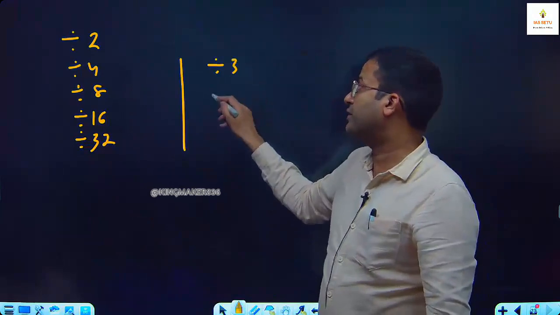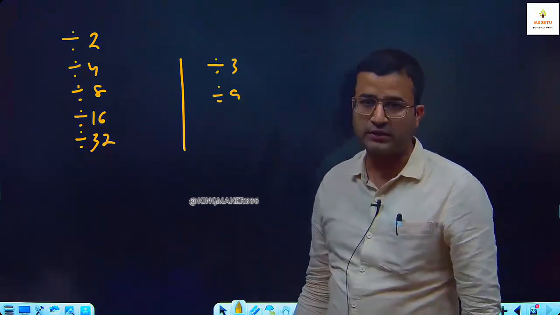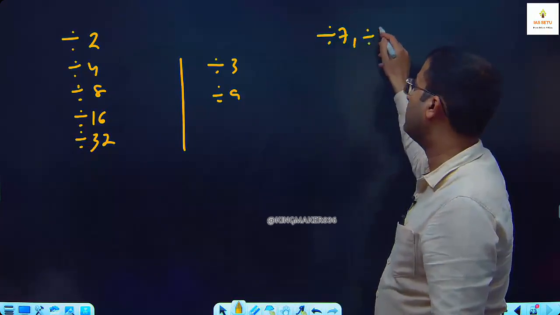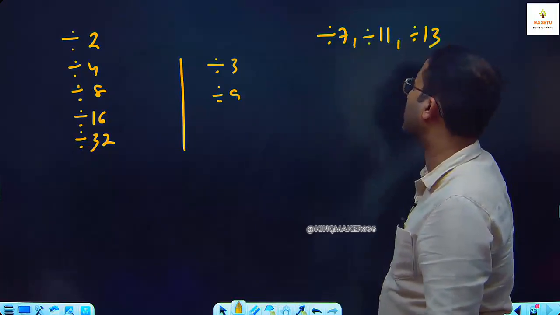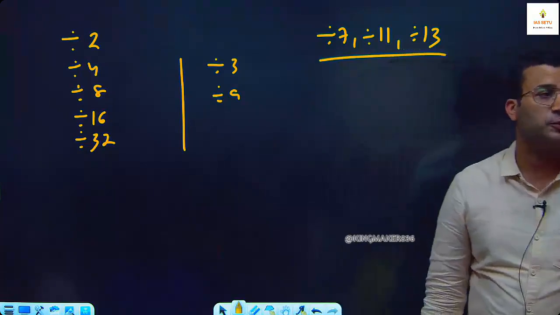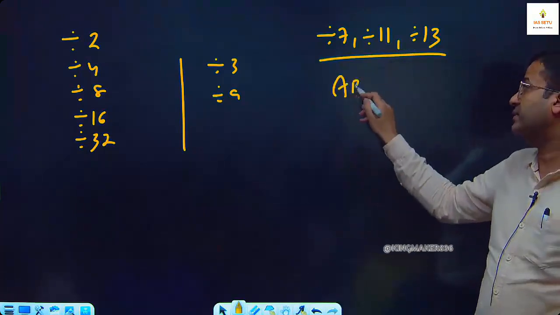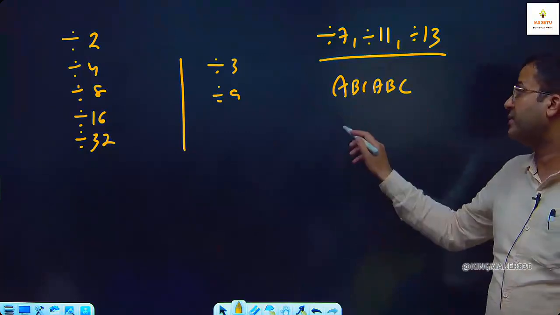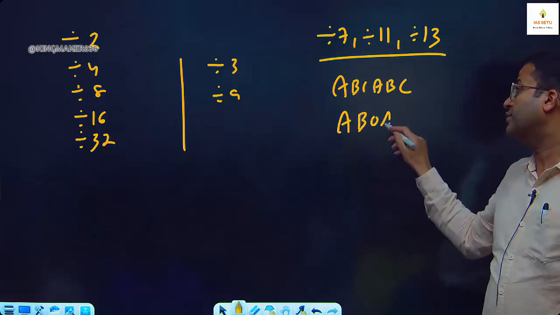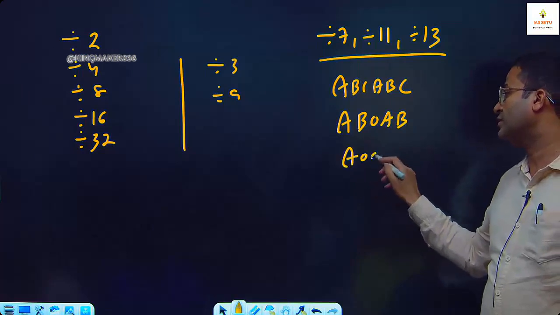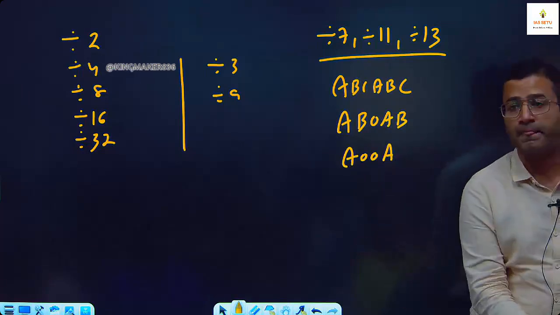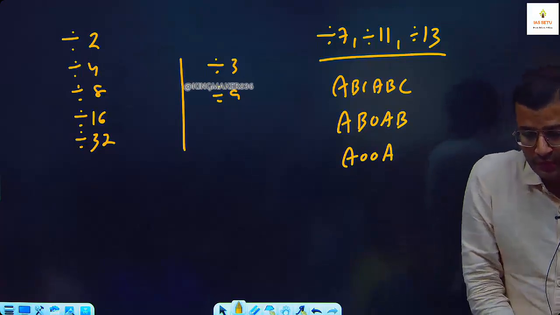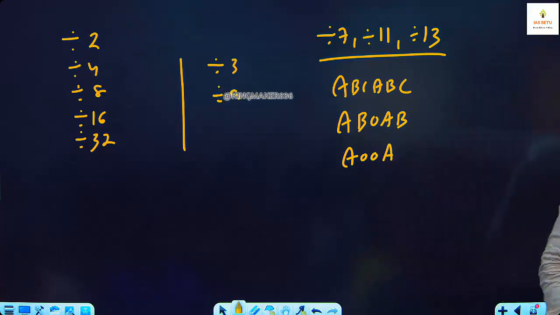Divisibility of 3 and 9, sum of the digits. Then the third thing is divisibility of 7, 11, 13, the special case: ABCABC, or a pair ABC, ABC. AB0, AB, or A00, A. Any doubt?